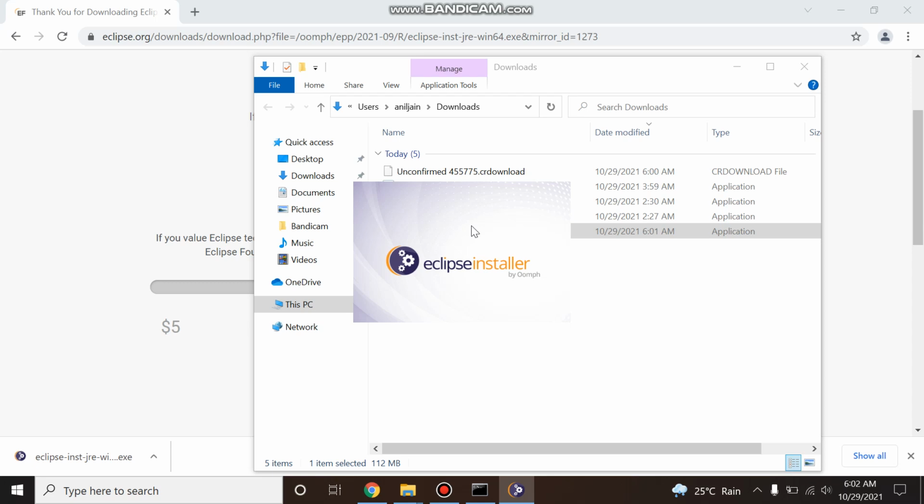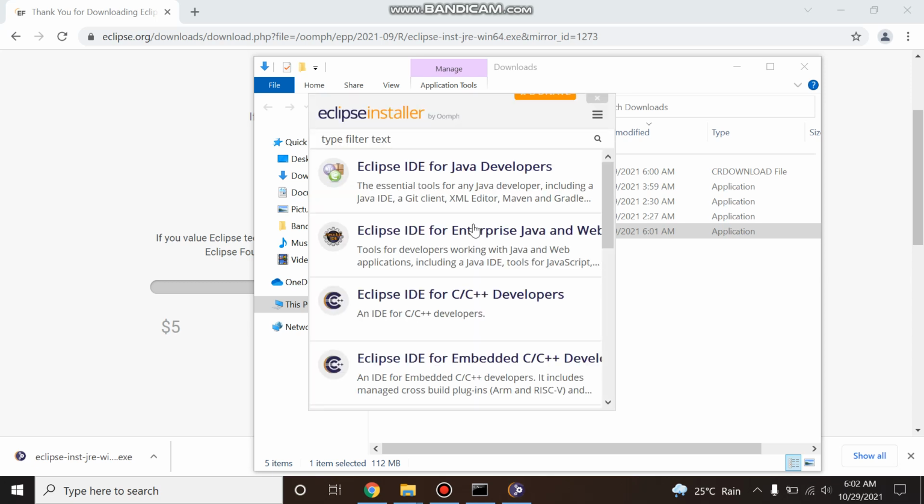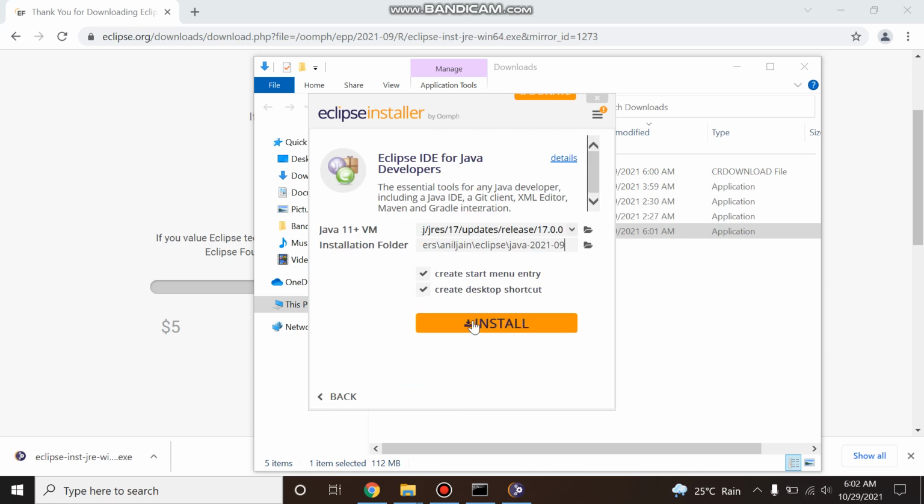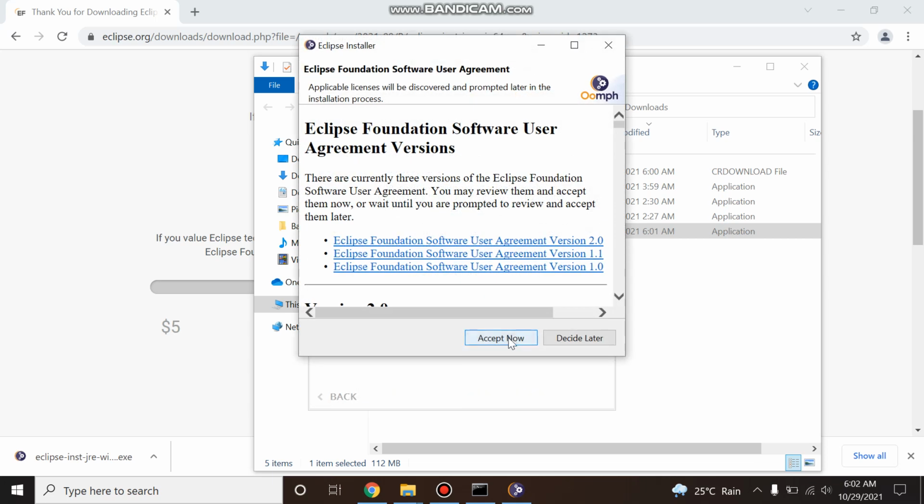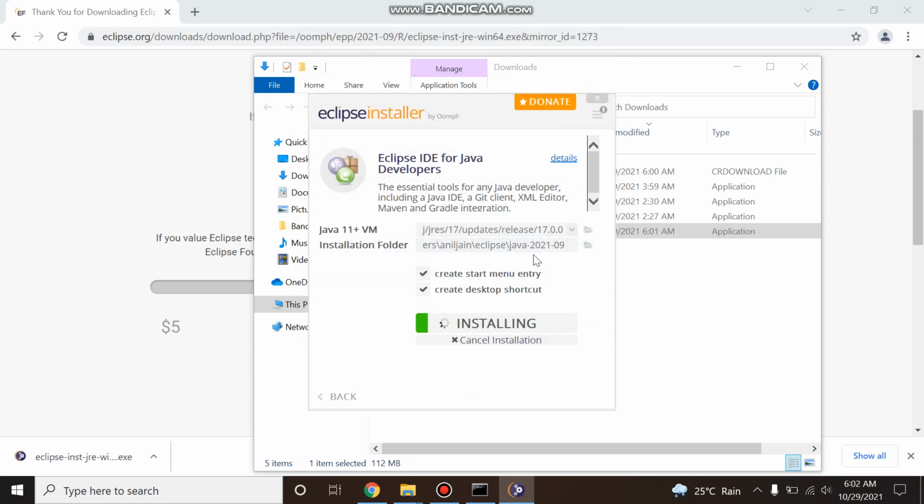So before you install Eclipse, just install Java and set all the environment variables. For this, you can watch my previous video where I taught all these things. So here we will be developing a Java application only. So just select this one, then install, accept all, and then Eclipse installation is started.